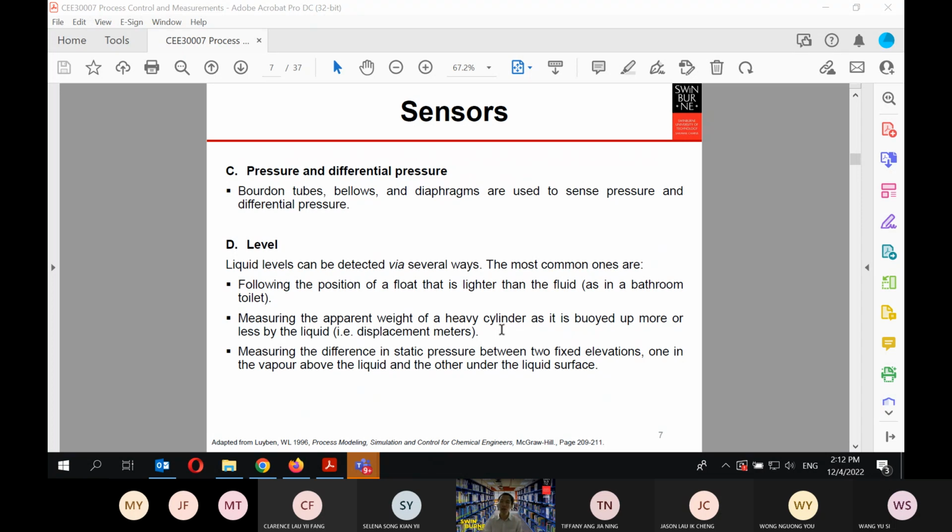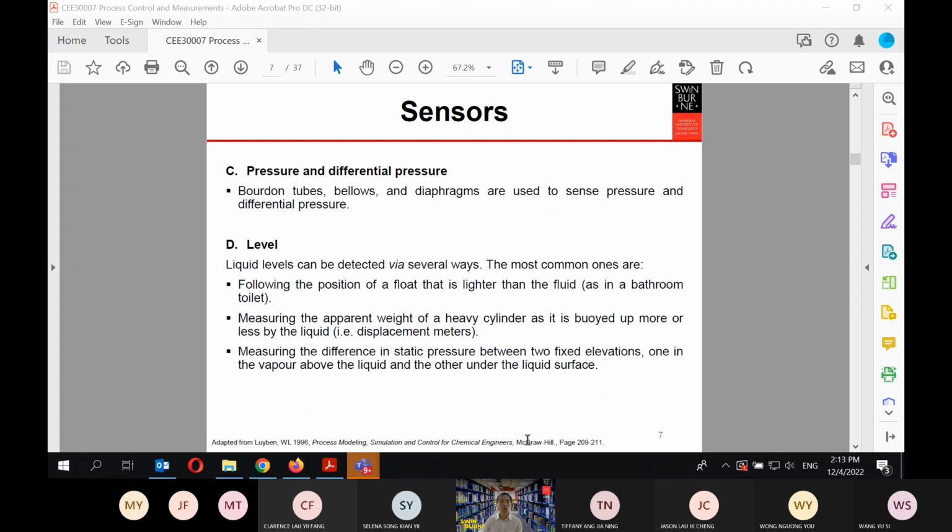That was used in the old toilets. Or you can use a displacement meter. Otherwise, you can also measure the difference in the static pressure between two different elevations, one in the vapor above the liquid and the other under the liquid surface.